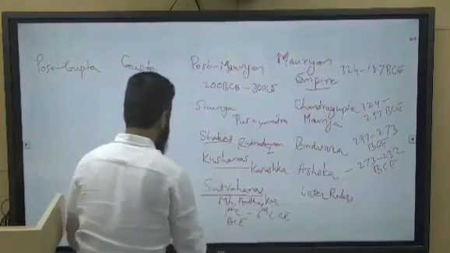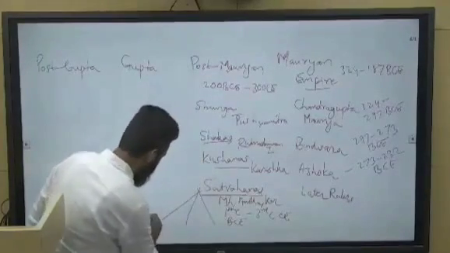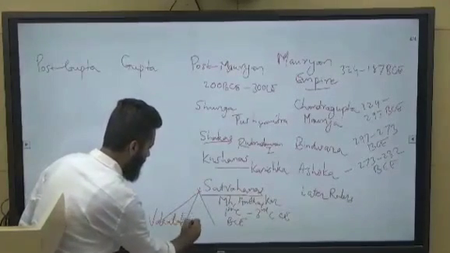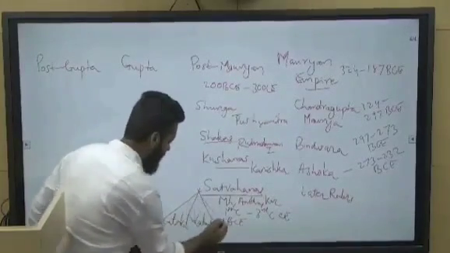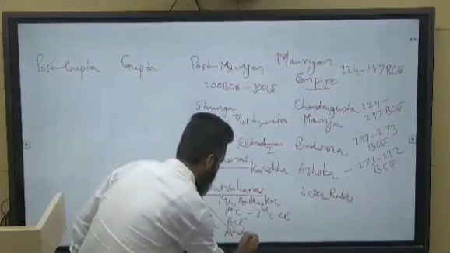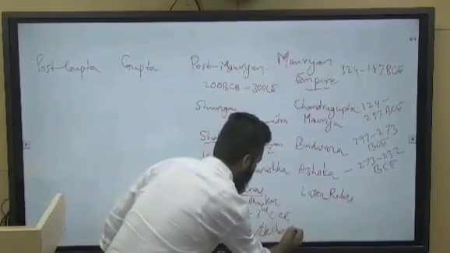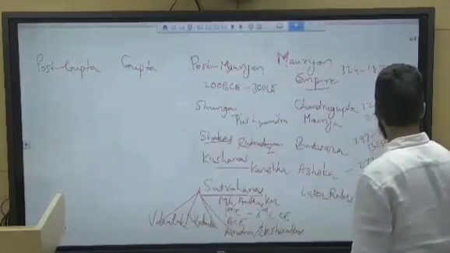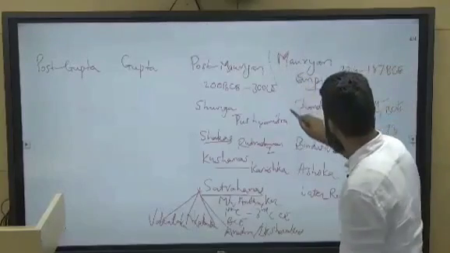Satavahanas broke down into 3 parts: Vakatka, Kadamba, and Andhra, also known as Ikshvakus, right? So this is Mauryan Empire.